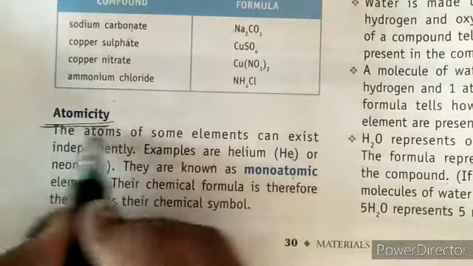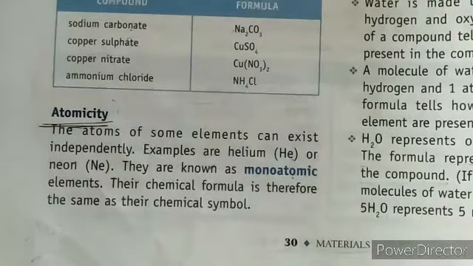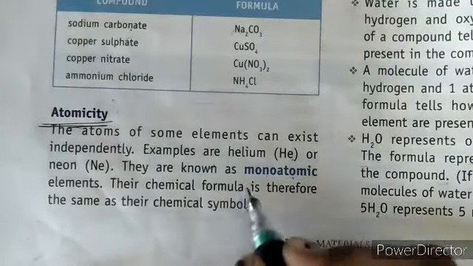Next we have atomicity. What is atomicity? Suppose we have a molecule, and in that particular molecule or element, the number of atoms present is known as the atomicity of that element. It can be monoatomic.